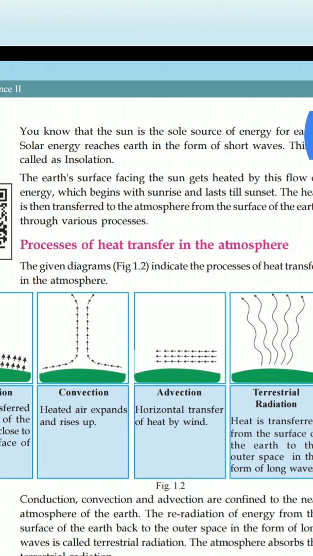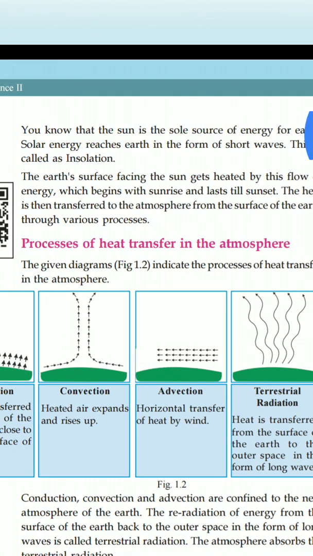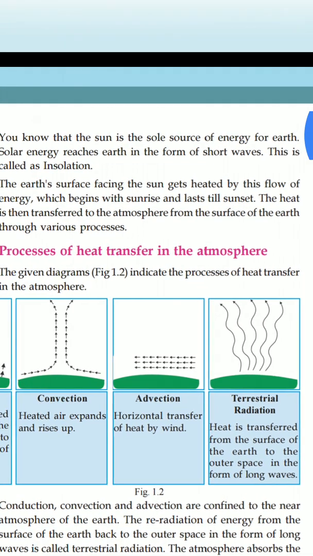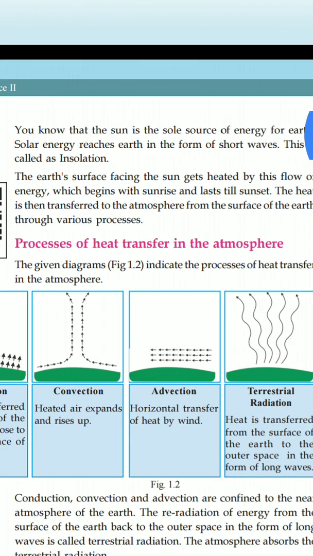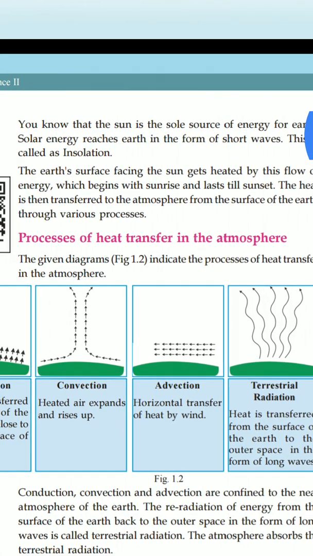During rotation, one side will be day and the other side will be night. The side that faces the sun will be day. During that day, the earth's surface gets heated because of this flow of energy, which begins with sunrise. Day starts when the sun rises and lasts till the sun sets.